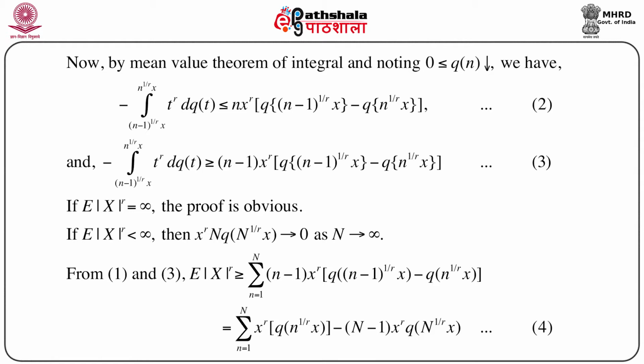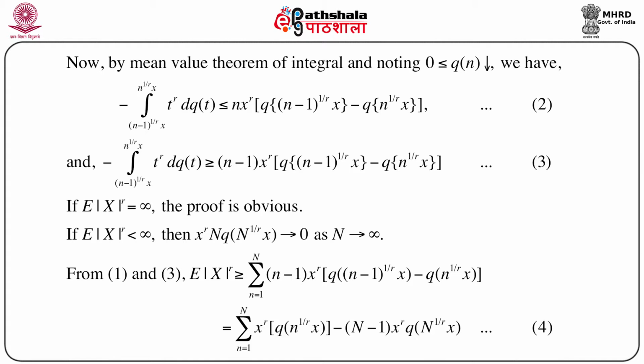So, from 1 and 3 we have the expectation of |X|^r greater than or equal to the sum over n equals 1 to capital N of (n-1) x^r [Q((n-1)^(1/r) x) minus Q(n^(1/r) x)].